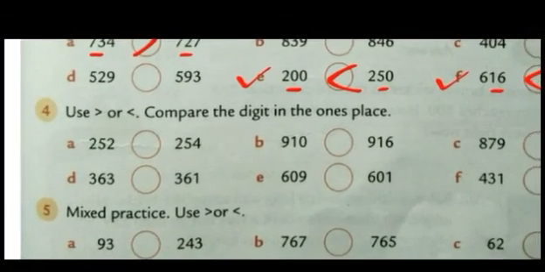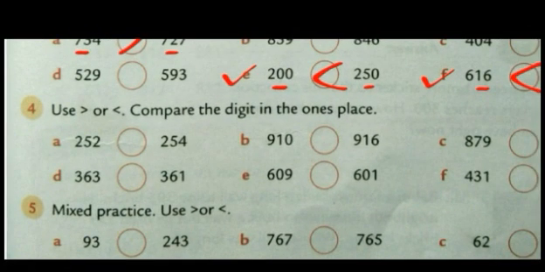Now, question number 4. Compare the digits in the ones place. Now we have to see the number in the ones place. Here it is 2, here it is 4. Which is greater? 4 is greater. So the sign will be in front of 254.